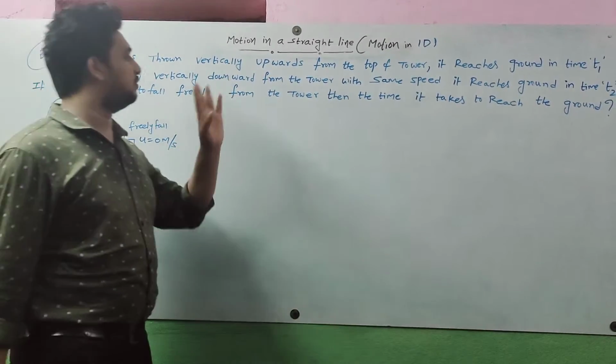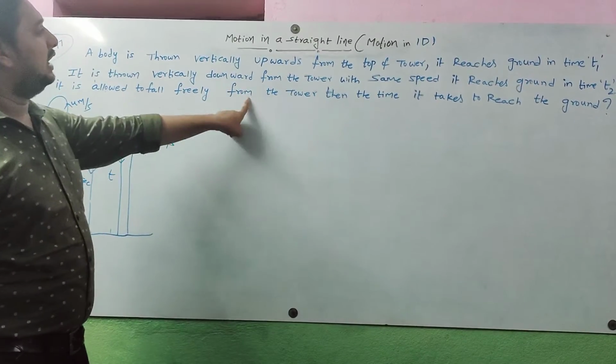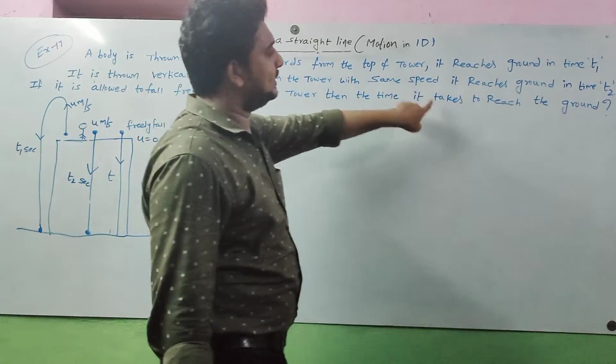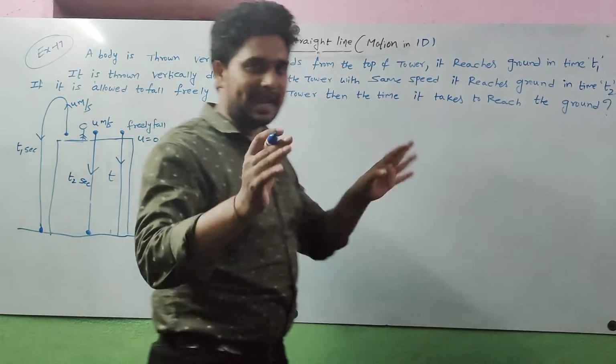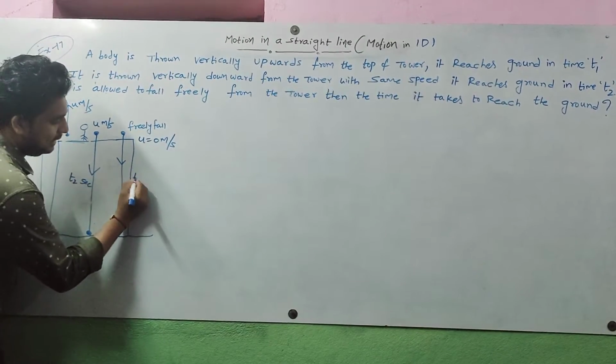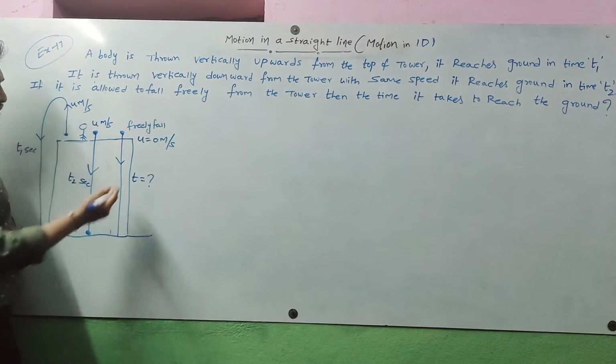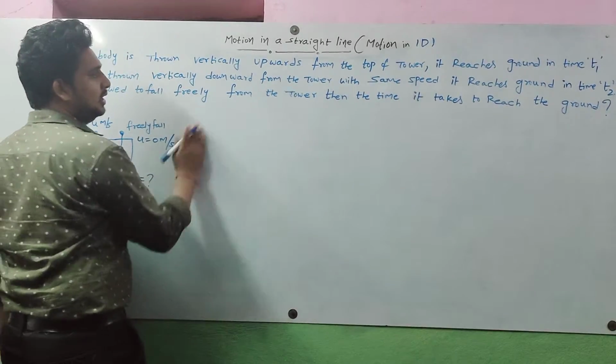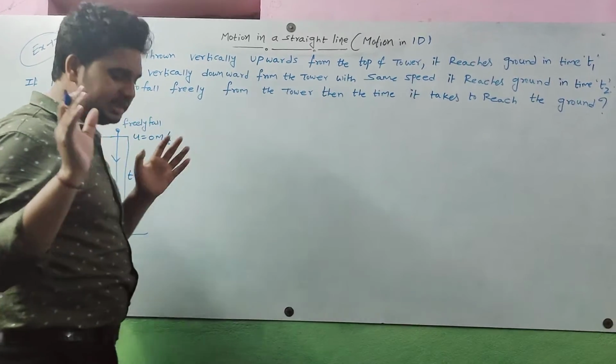Then what do we need to find? It is allowed to freely fall from the tower, then the time it takes to reach the ground, that time we need to find. Let t be the time to reach the ground. So the t value we need to find. So these are the 3 cases.